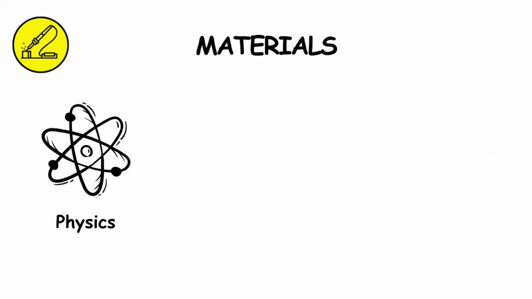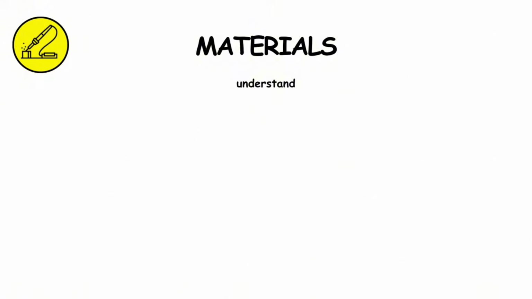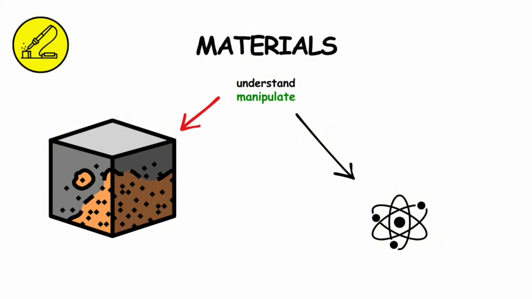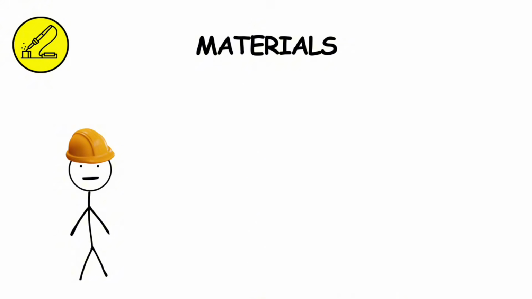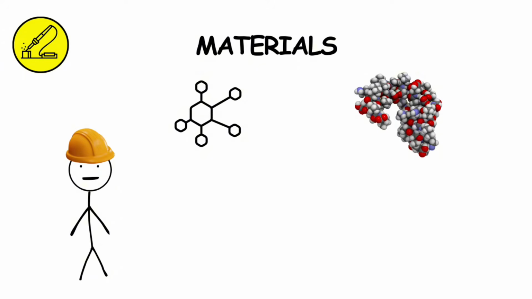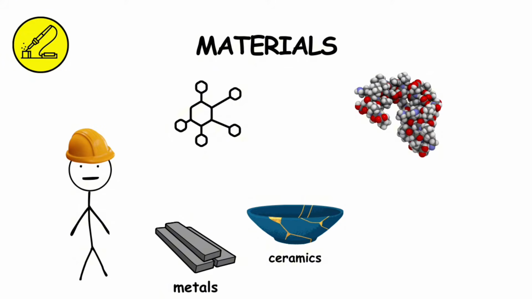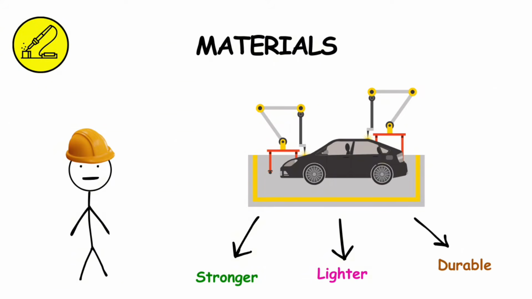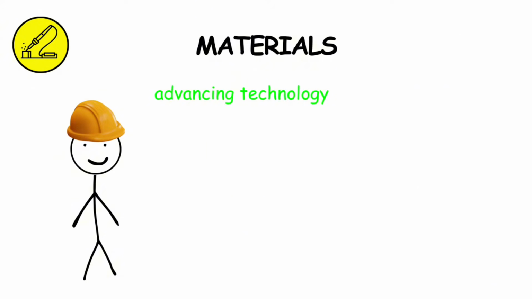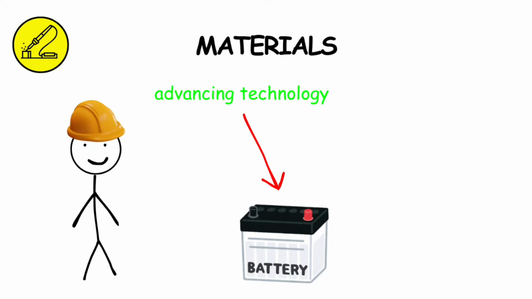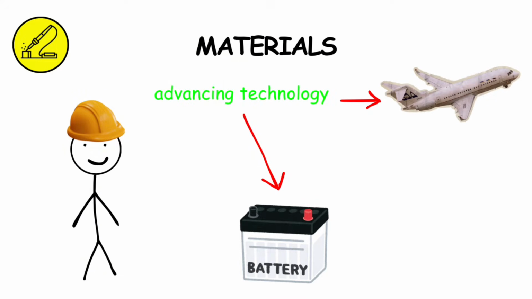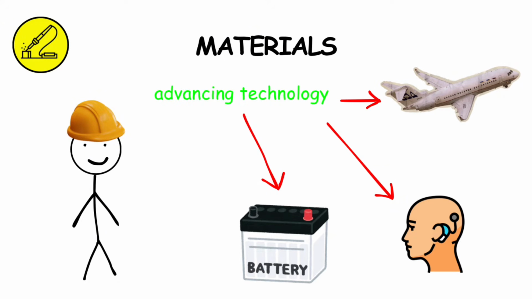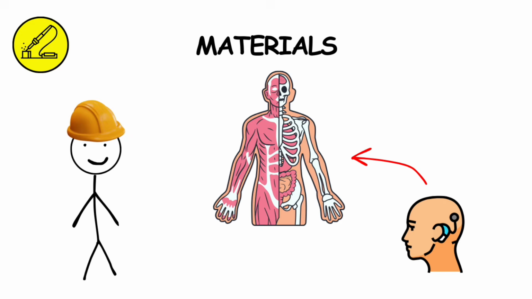Materials engineering. Materials engineering blends elements of physics, chemistry, and engineering to understand and manipulate materials at the atomic and molecular levels. Materials engineers study the structure and properties of materials, such as metals, ceramics, polymers, and composites, to develop materials that are stronger, lighter, or more durable. They also play a crucial role in advancing technology, such as creating more efficient batteries for electric cars, developing stronger yet lighter materials for airplanes, and inventing new materials for medical implants that can better integrate with the human body.